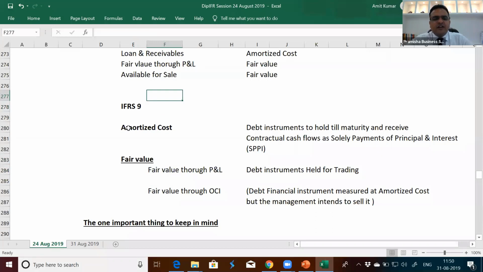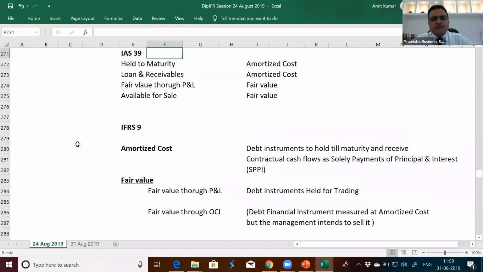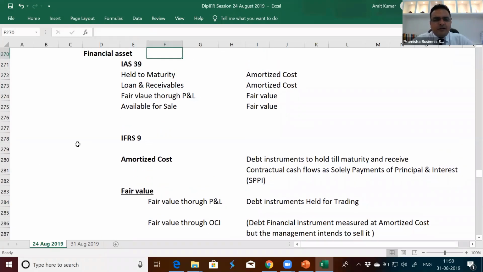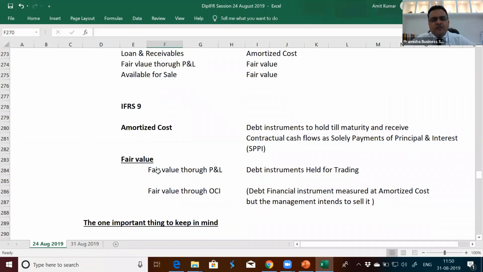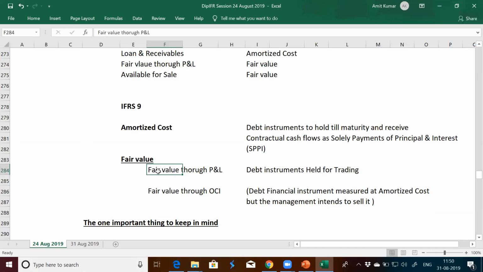Now, of the assets which are recorded at amortized cost and those at fair value through P&L, to which of them will impairment of assets be applicable? Amortized cost. The ones which are at amortized cost come under the purview of impairment of assets.